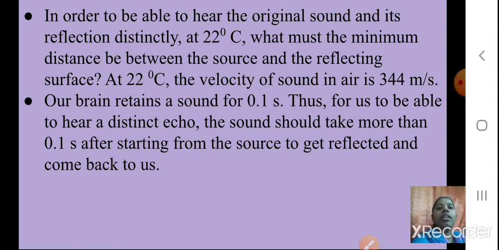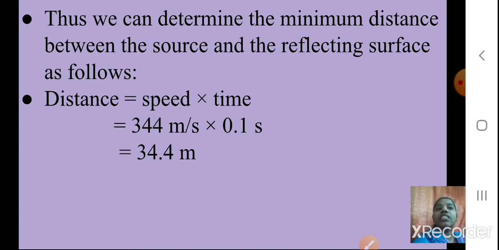Now we can determine the minimum distance between the source and the reflecting surface as follows. First we use the formula: distance is equal to speed into time. 344 meter per second into 0.1 second gives the value 34.4 meter.